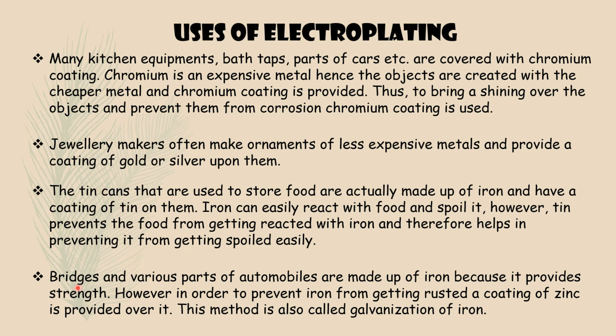And next one, bridges and various parts of automobiles are made of iron because it provides strength. However, in order to prevent iron from rusting, a coating of zinc is provided over it. This method is also called galvanization of iron. You already studied this, and these are some uses of electroplating, very important.